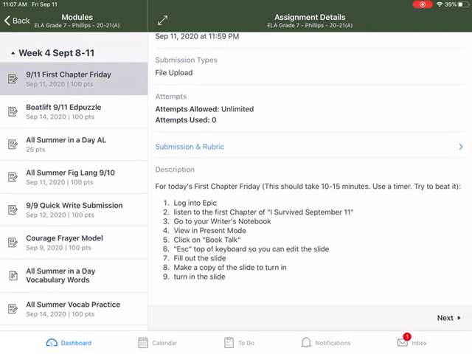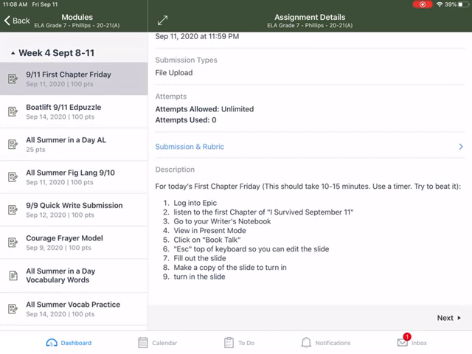For today's first chapter Friday, it should take 10 to 15 minutes. Use a timer and try and beat it. Log into Epic. Listen to the first chapter of I Survived September 11. I'm not sure that is the exact title, but we'll look at it in Epic. Go to your writer's notebook. View and present mode. That activates the links. Click on Book Talk.